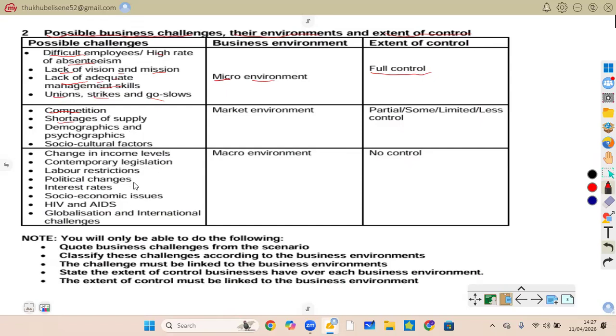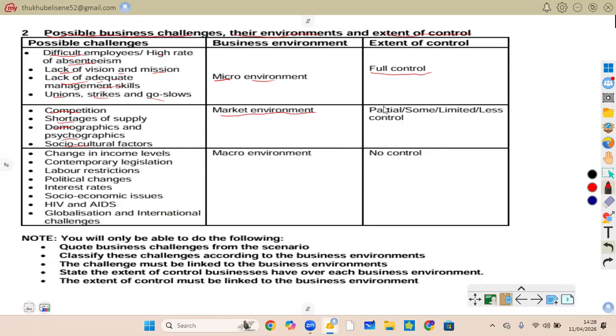Young people preferring trendy products. You see, that is when you're talking about characteristics and lifestyle. Socio-cultural: we are talking about beliefs, values, and traditions that affect buying. You find, for example, demand for halal food in certain communities. You see, that's their culture. So these are all under the market environment.